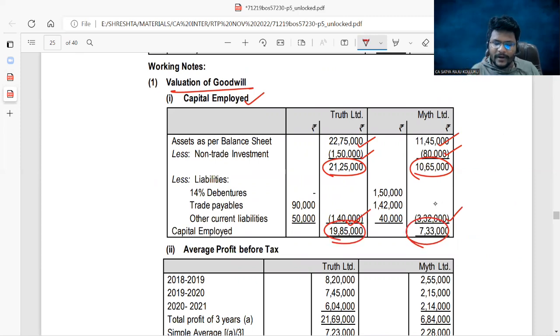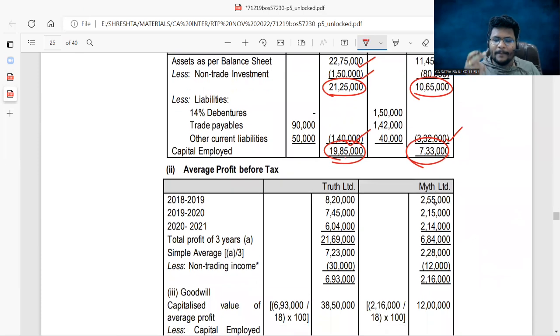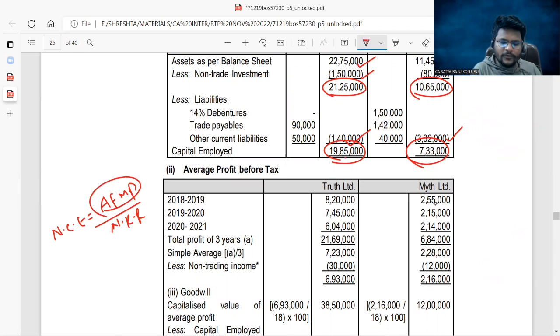One component is ready. Now you should work out the normal capital employed. How to get the normal capital employed? Normal capital employed is equal to average future maintainable profit divided by normal rate of return. You know the normal rate of return. First, you need to work out the average profits after tax. So 18, 19, 19, 20, 20, 21 are given. You work out the simple average.